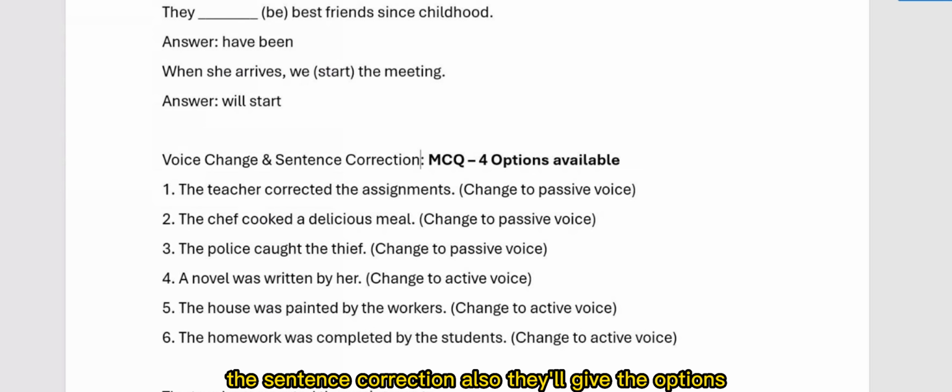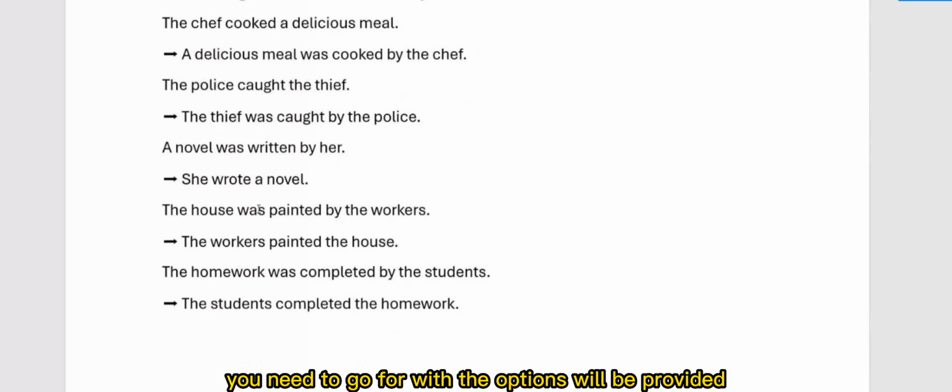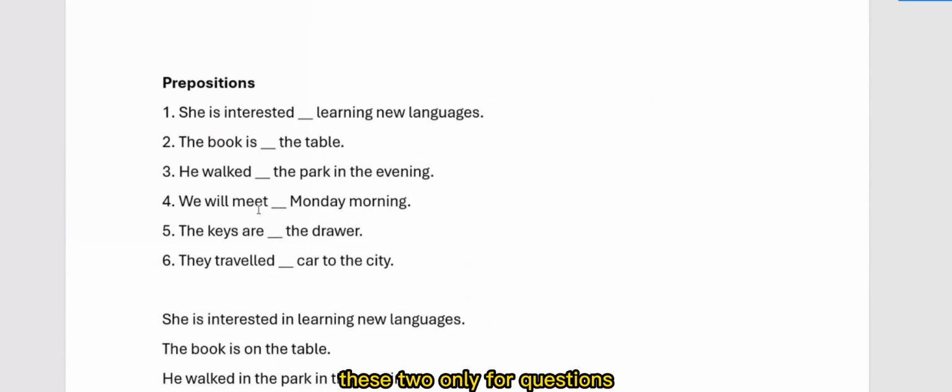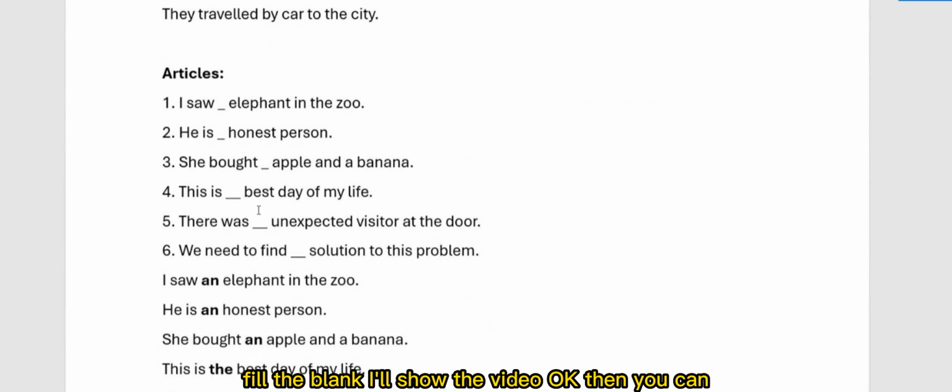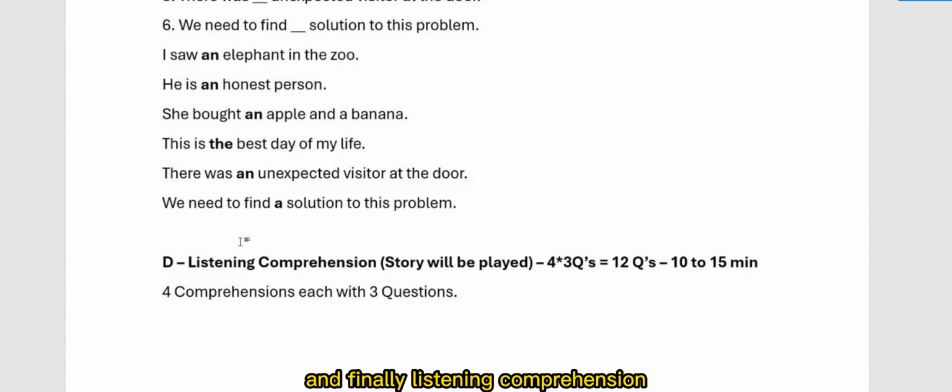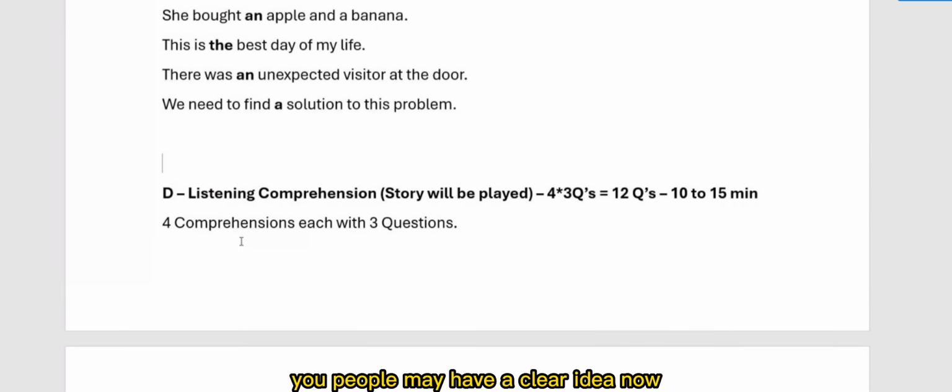For sentence correction also, they'll give options. They'll give a mistake, and the correct sentence will be in the options. You need to go for the one from the options provided. These 2 only. Prepositions, fill in the blank. I'll show the video. And finally, listening comprehension. Reading comprehension, you may have clarity.